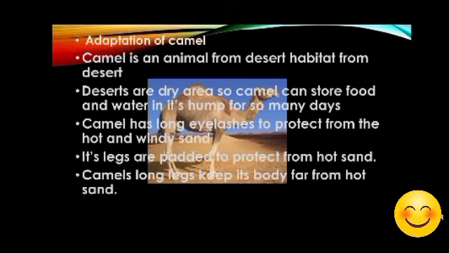Why? Because the sand is very hot, and to protect their legs from this hot sand, a camel has padded legs. Also a camel has long legs. Why? With these long legs, the camel can keep its body very far from the hot sand, and it won't feel very hot. Okay. So these are the adaptations of the camel. This is why the camel can survive in the desert.